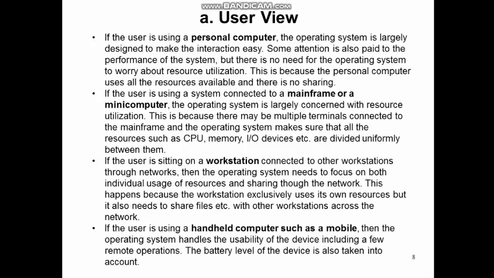A user may typically be using a personal computer, or he may be using a mainframe or mini computer, or he may be working on a workstation. Depending on which type of system he is using, the interface will appear differently to the particular user. Nowadays the users are mostly using mobiles, so on that particular device also various interfaces are available. While using the mobile, the battery level of the device is also taken into account.